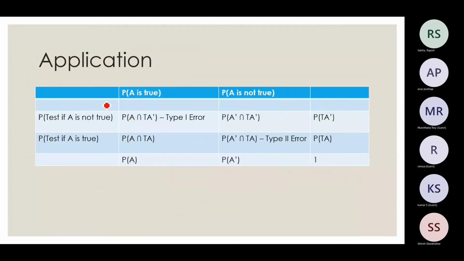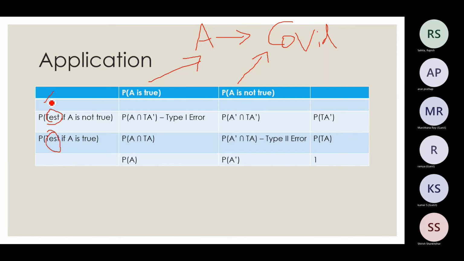So we will have a single outcome A. I'll explain with an example. Suppose A stands for a COVID case. So probability of A being true means that somebody is having COVID. Probability of A not being true is the probability that he does not have COVID. Then I am defining one more metric here, test. You can assume it is a COVID test.